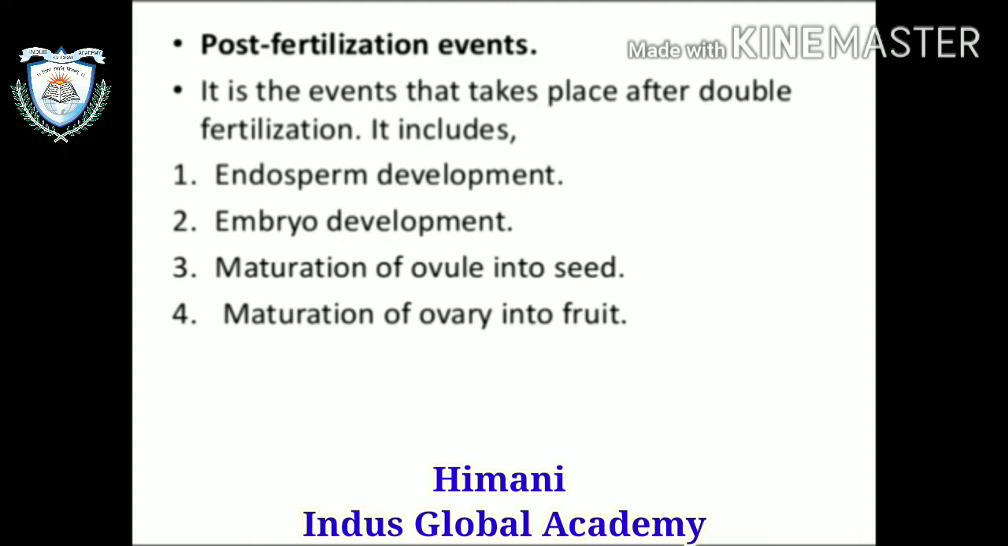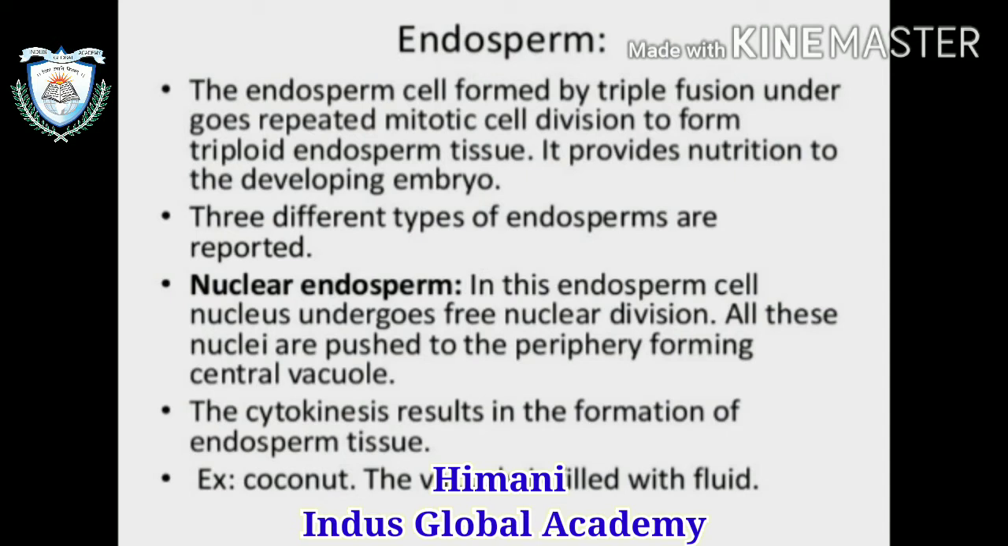Now, post fertilization events are the events that take place after double fertilization. They include endosperm development, embryo development, maturation of ovule into seeds, and maturation of ovary into fruits. So these are the four events which take place after double fertilization. We will discuss them one by one. So first is the endosperm.